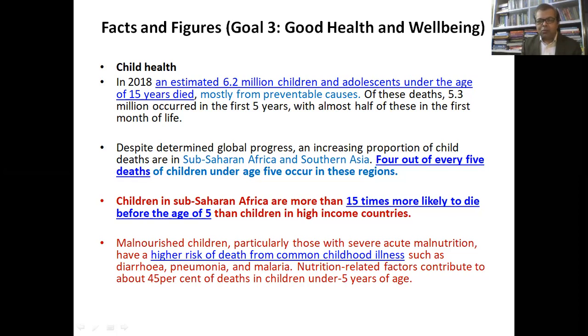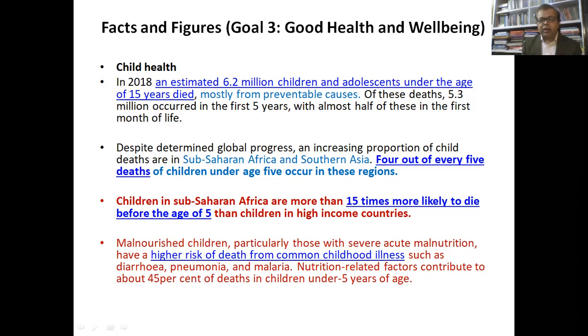Now, such a huge mortality because of preventable causes is basically a kind of stigma on the name of scientific research and humanity. All deaths caused by preventable causes should be prevented from occurring. Then there are so many numbers mentioned here. Despite determined global progress, an increasing proportion of child deaths are in sub-Saharan Africa and Southern Asia. If we see the global map, we find that sub-Saharan Africa and South Asia is the area where most of these deaths are taking place.